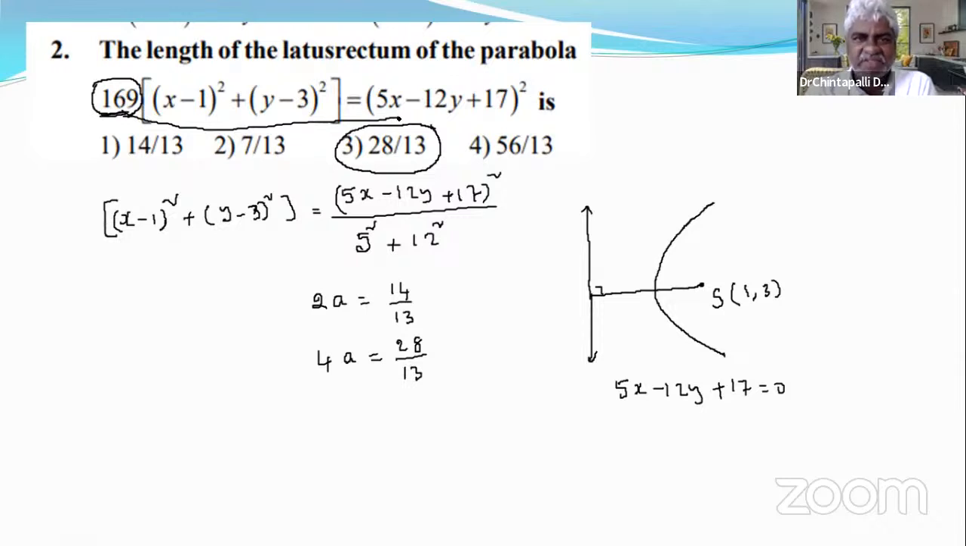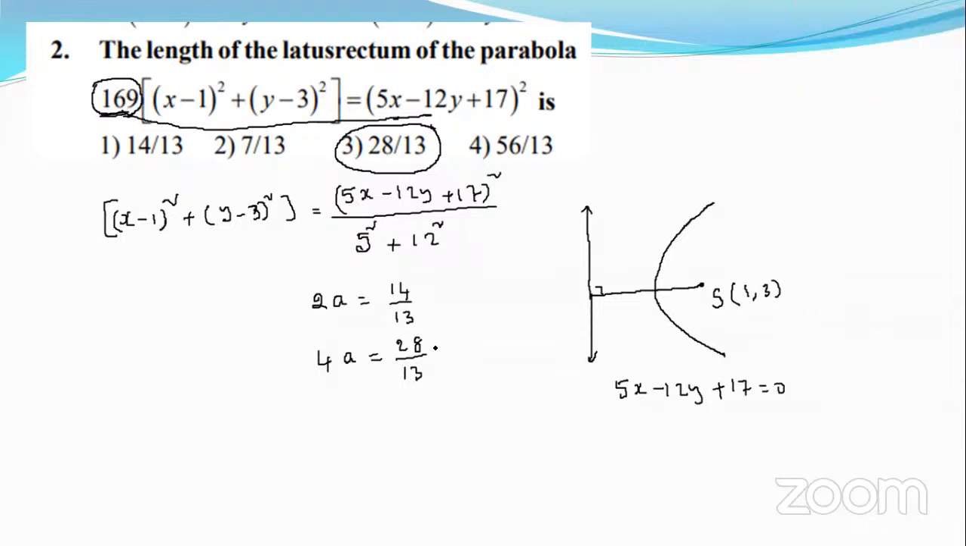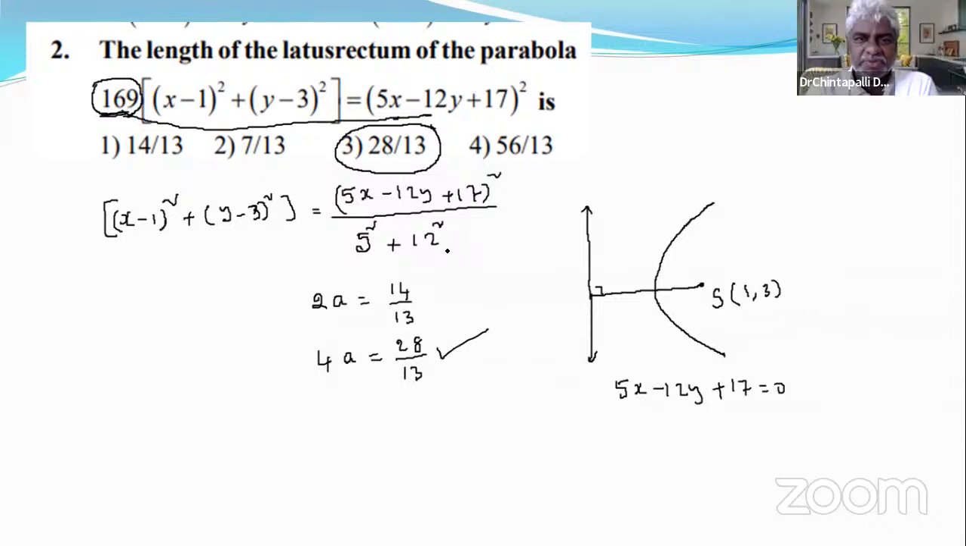It is the process by using the basic definition of parabola to extract small a. Small a is the basis in parabola, the focal concept. If you know a, we can tell many values, right? Yes, sir. The answer is 28 by 13, that is option 3.